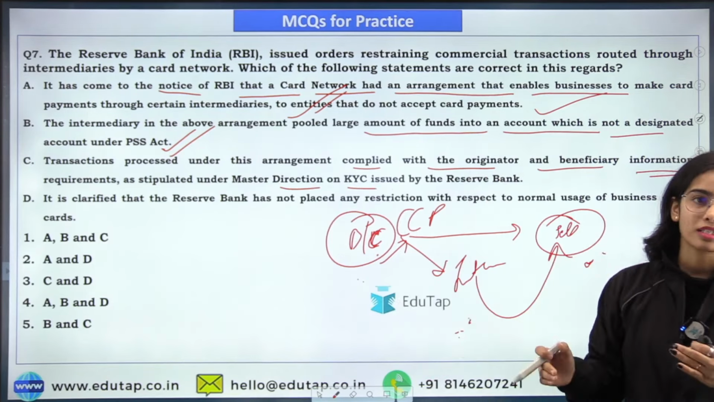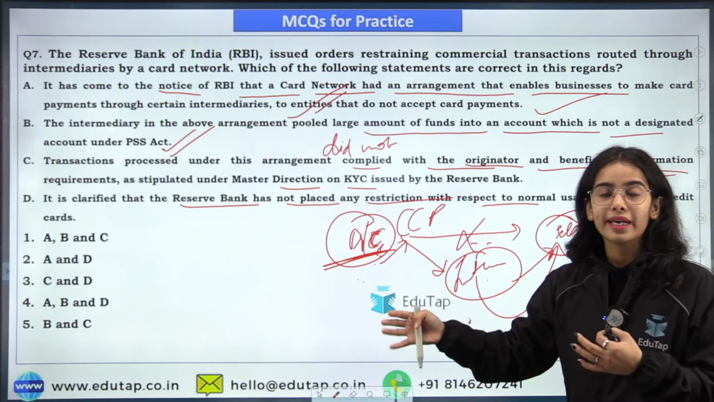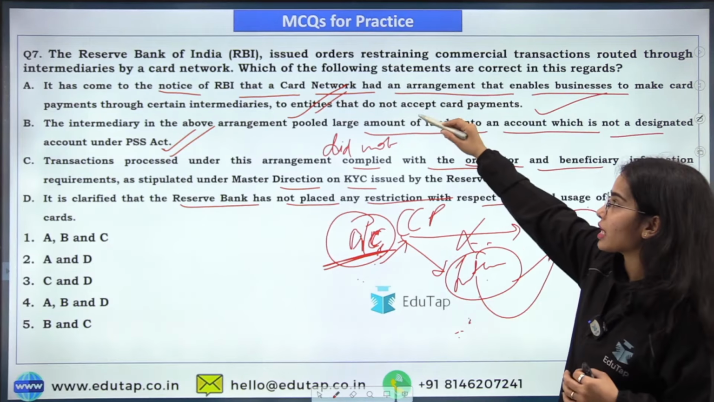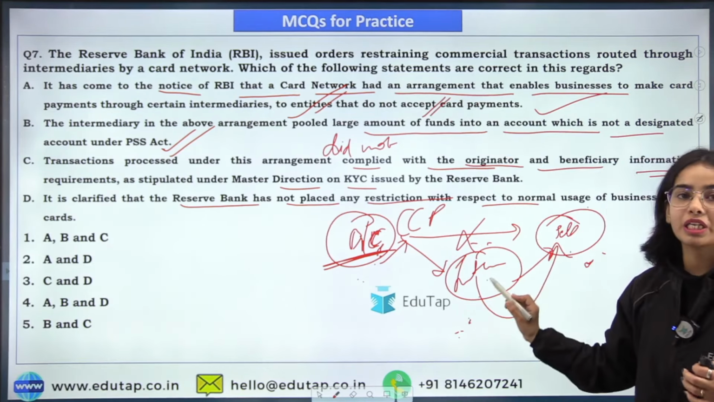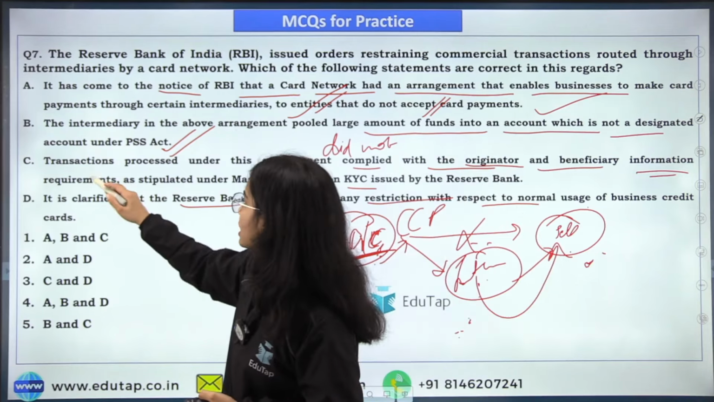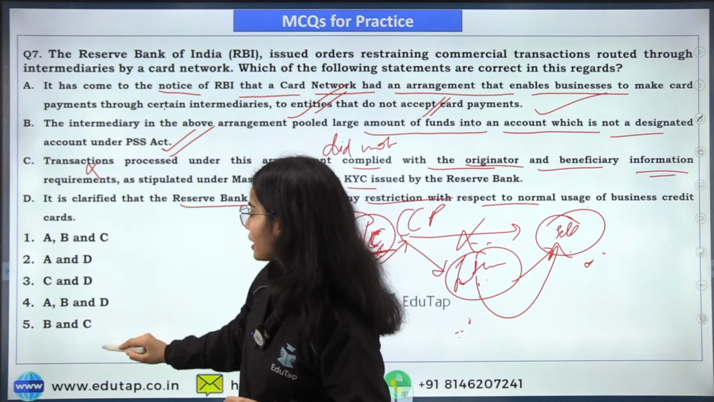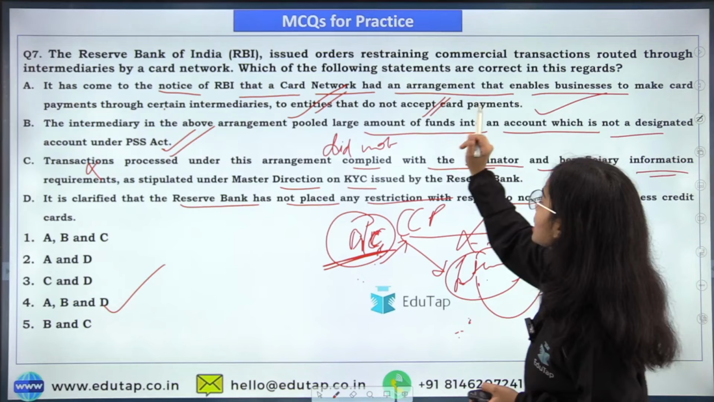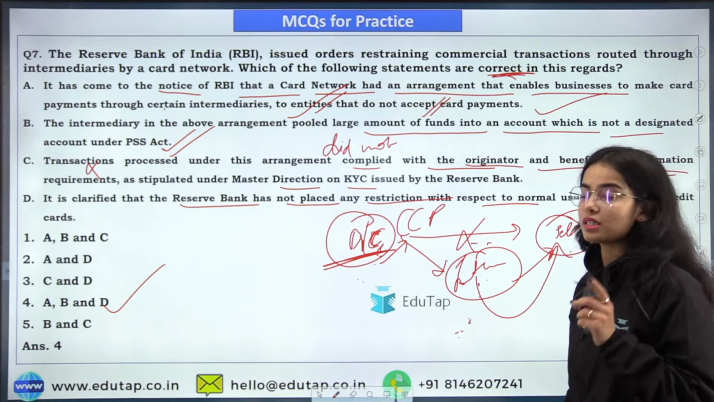Okay, it is clarified that the Reserve Bank has not placed any restriction with respect to the normal usage of the business credit cards. It is only for this kind of transaction that is happening through the intermediary that have been restrained for now, not the normal usage of the business credit card, that is to pay the payment directly. The business credit card can be used, but not through the intermediary. Okay, so here only the C statement is incorrect and A, B and D are correct. So that's why we had to find the correct statements. That's why 4 is the answer here.